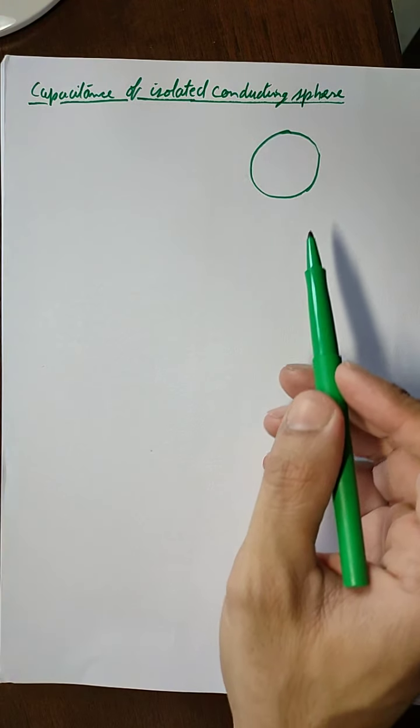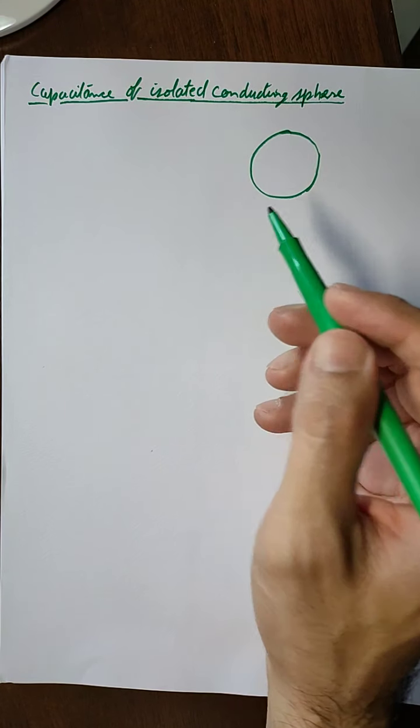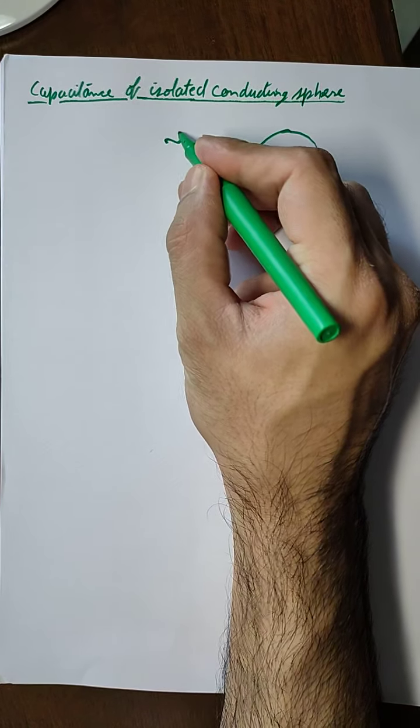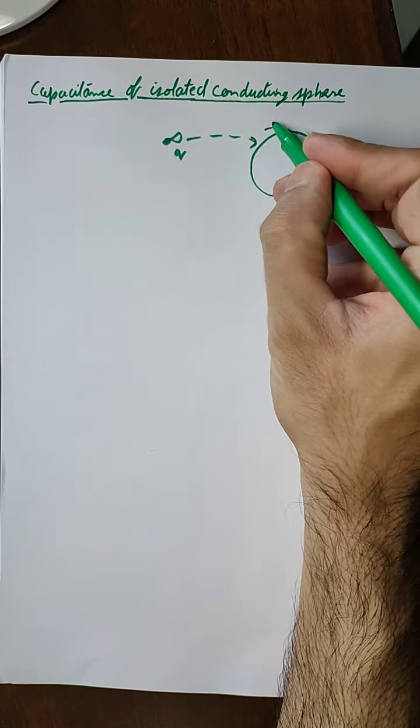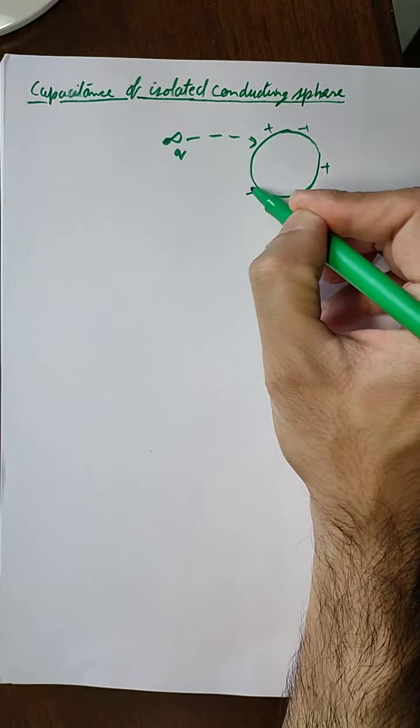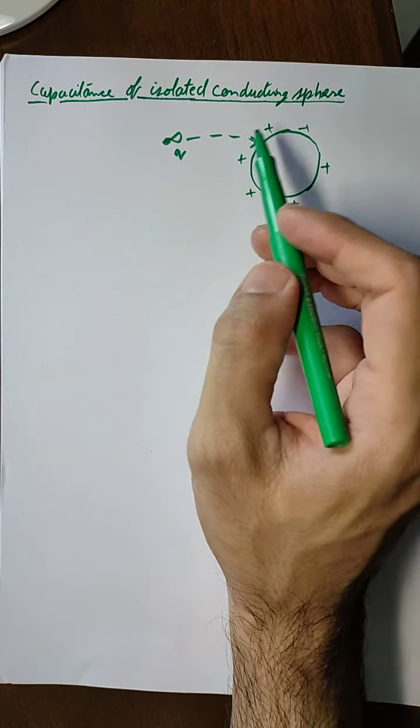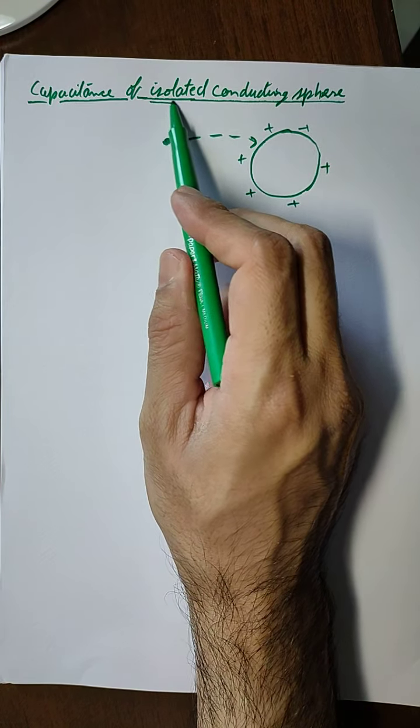The radius of curvature will not vary, and hence if we bring a charge from infinity onto the surface of the sphere, this charge will be uniformly distributed because of the uniform radius of curvature. Now, the important thing here is the isolated part.